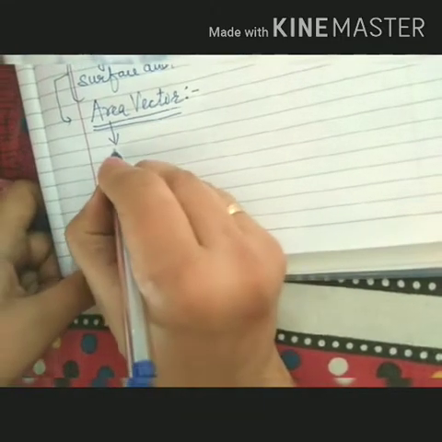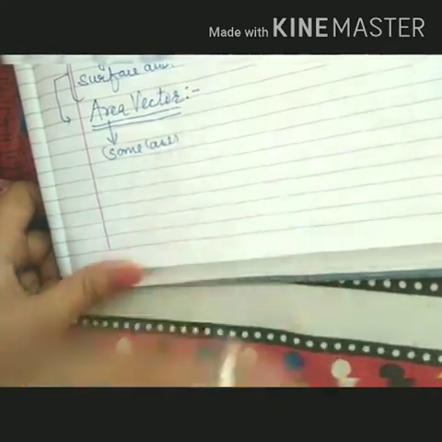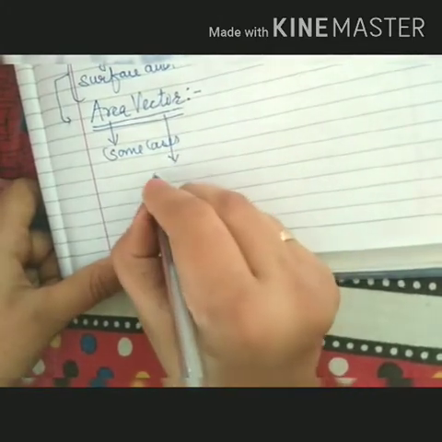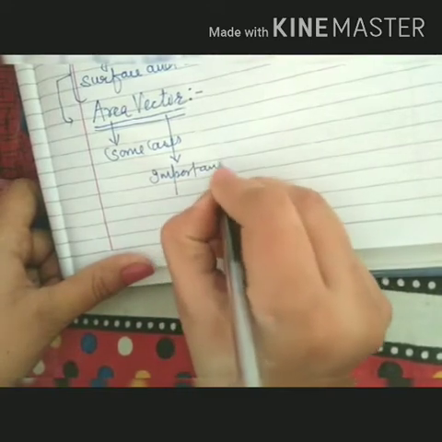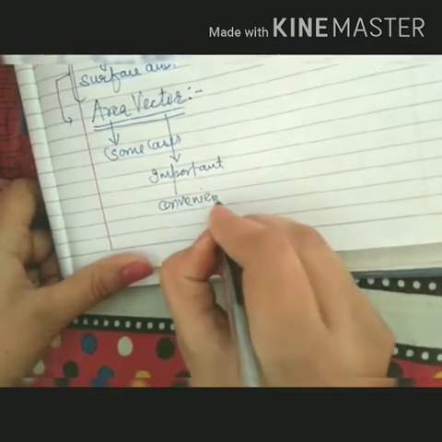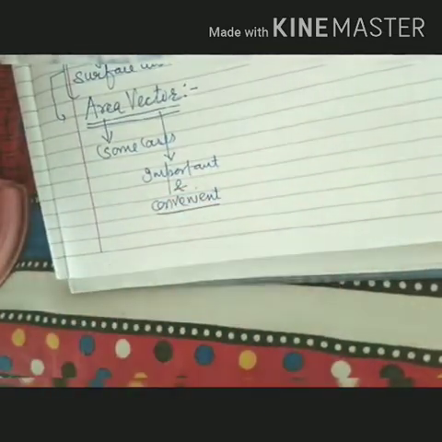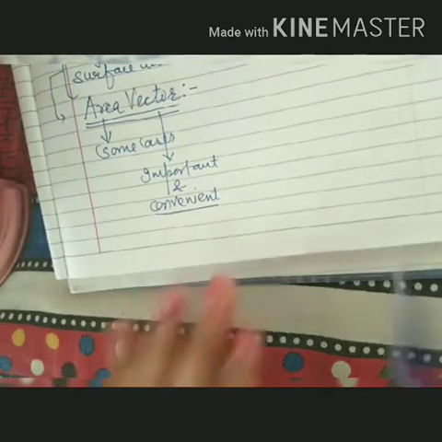But in certain cases, considering area to be a vector is not only important or compulsory for us, but also convenient to deal with a particular situation. So in this topic we will consider area as a vector quantity.